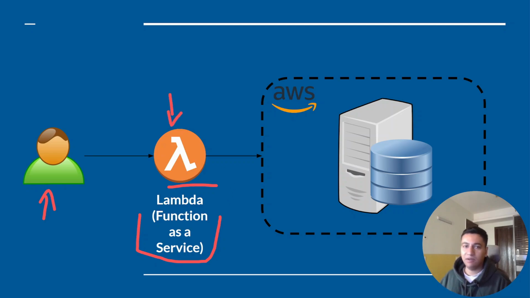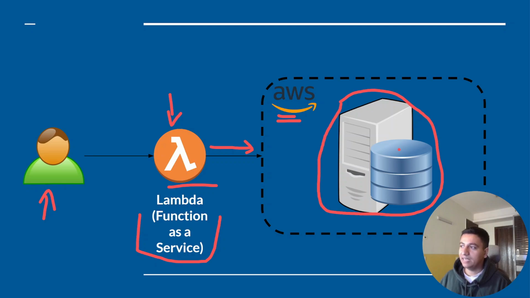So we just created a Lambda function, and when we run it, the request goes to the AWS backend. And what AWS does is, internally, it will create the server as well as other supporting services like the storage device or the networking devices, right? And since it's a Python Lambda, it will also install the Python runtime on the server, as well as all the libraries and everything that are required to run your code. And as you can see, servers are there, right? It's just that AWS is managing those servers. That is why you get this illusion that there are no servers. And this is exactly what is called a serverless architecture.